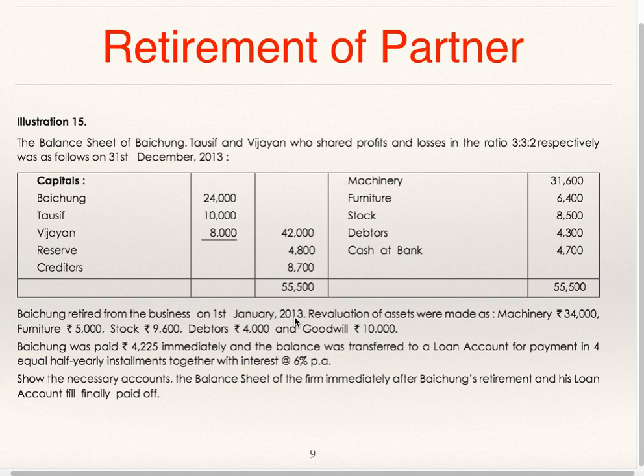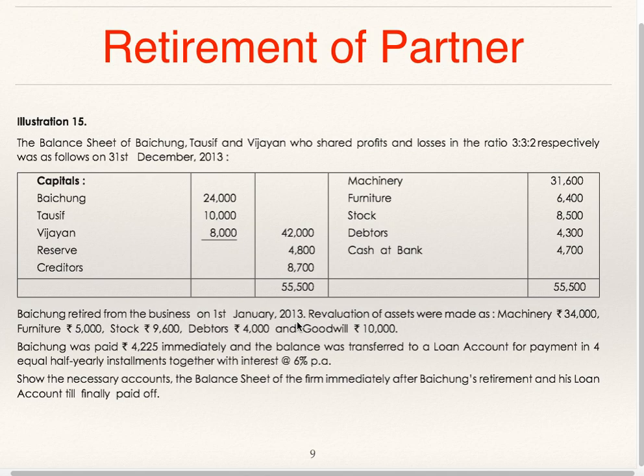Whenever a person retires from the firm, it is very important to check the date of retirement. Date of balance sheet is 31st December. The very next day, 1st Jan, he has retired from the business. Balance sheet is as on 31st December 13 and he retired from 1st Jan 14, the very next day.